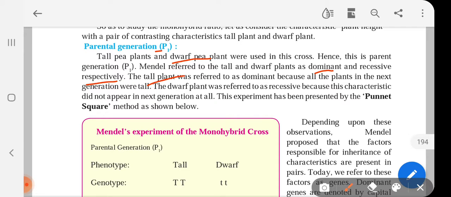The tall plant was referred to as dominant because all plants in the next generations were tall. So why was tall plant referred to as dominant? The new generation obtained from those plants were all tall. It means they are dominant. The dwarf plant was referred to as recessive because this characteristic did not appear in the next generation. So the recessive characters cannot express themselves unless the dominant characters are absent. This experiment has been presented by Punnett square method as shown below.